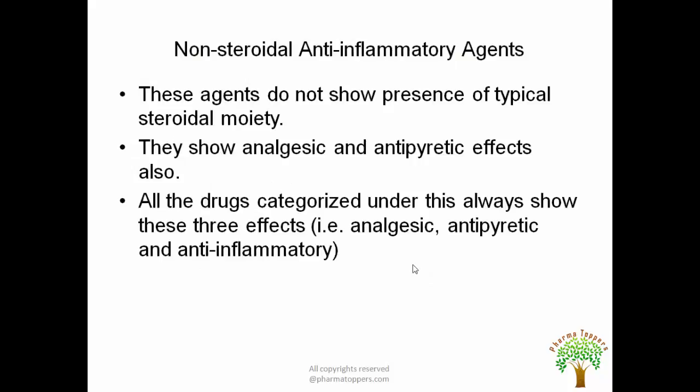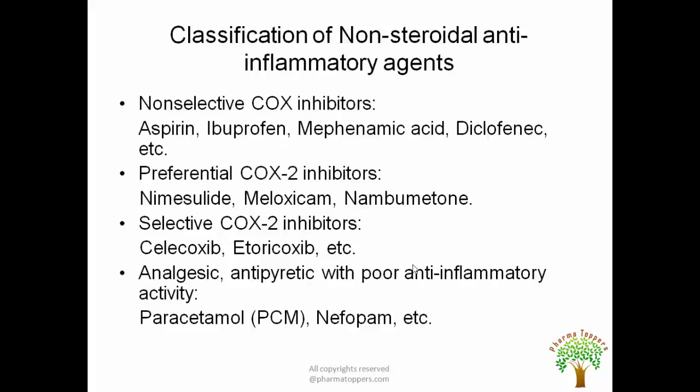Now next we have non-steroidal anti-inflammatory agents. Non-steroidal anti-inflammatory agents, as the name suggests, do not show any steroidal nucleus in their structure. Then they show analgesic and antipyretic effects. Now since anti-inflammatory, they need to show these three effects, that is the analgesic effect, antipyretic effect, and anti-inflammatory effect. Now depending upon the enzyme, mainly the COX enzyme, these non-steroidal anti-inflammatory agents are classified. That is, certain ones are non-selective COX inhibitors, then we have preferential COX-2 inhibitors, then we have selective COX-2 inhibitors.